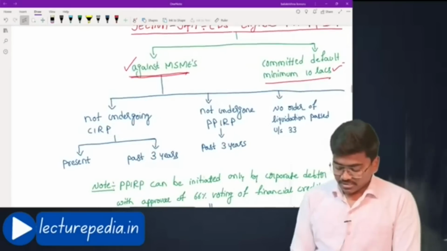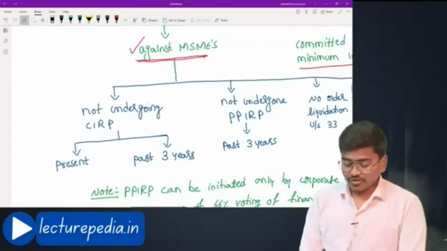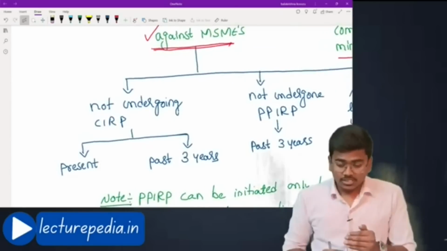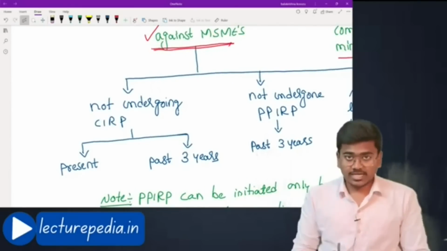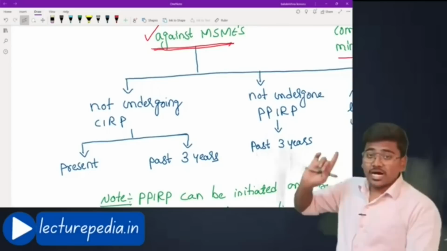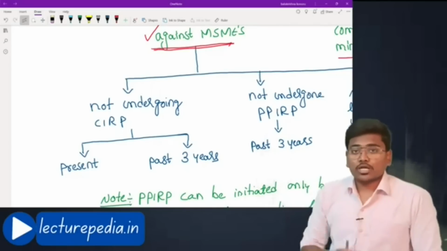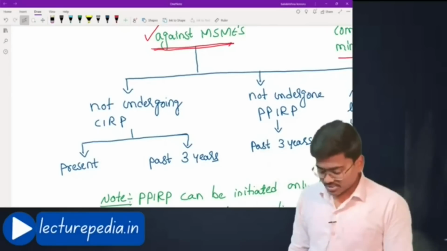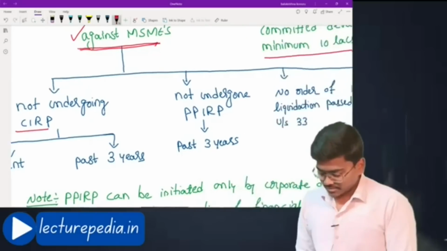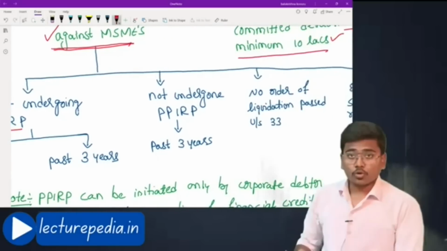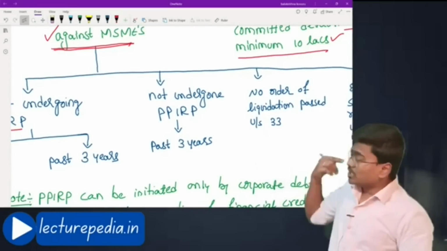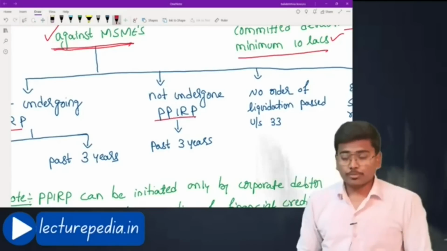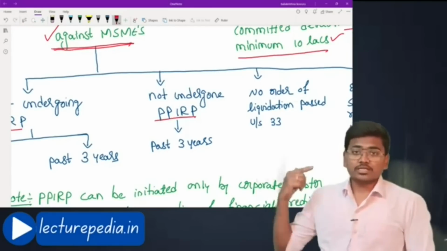This MSME which is filing a PPIRP application is not undergoing CIRP currently, and during the past 3 years it should not have undergone a CIRP process. Next, it should not have undergone a PPIRP process during the preceding 3 years.